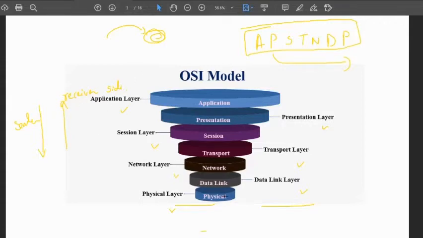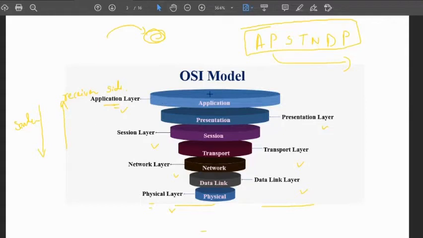The receiver side goes from physical layer to application layer, and the sender side starts from the application layer. You can simply remember that all those applications from which we transmit any message or data belong to the application layer, and then we go down to the physical layer.